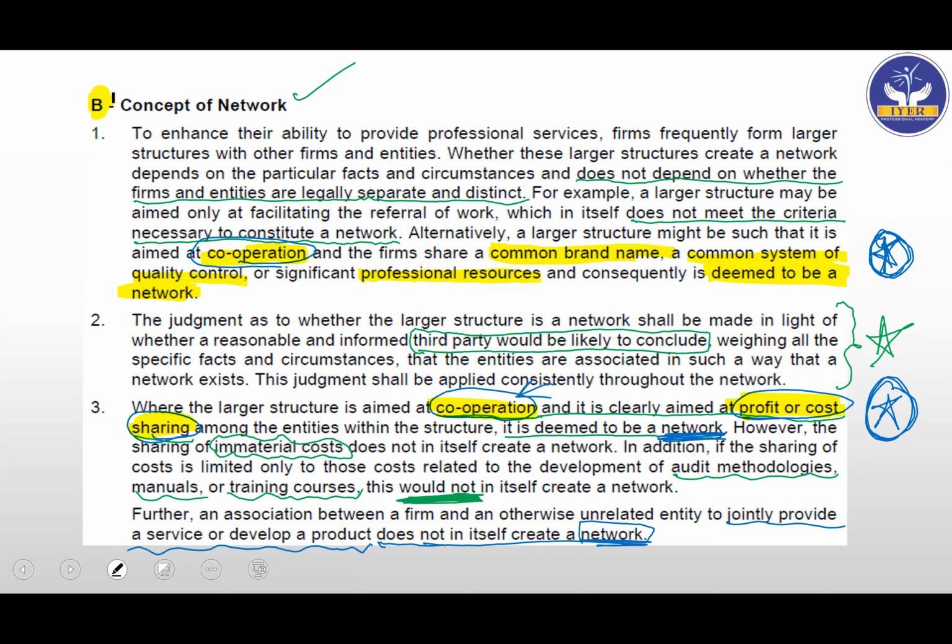Okay, so this B part. So all these 10 points are very, very important. Just go through it and pause this video, go through it, and then we'll continue. Okay, I hope these 10 points are very clear now. Okay, that's it. Let's see forms of network now.